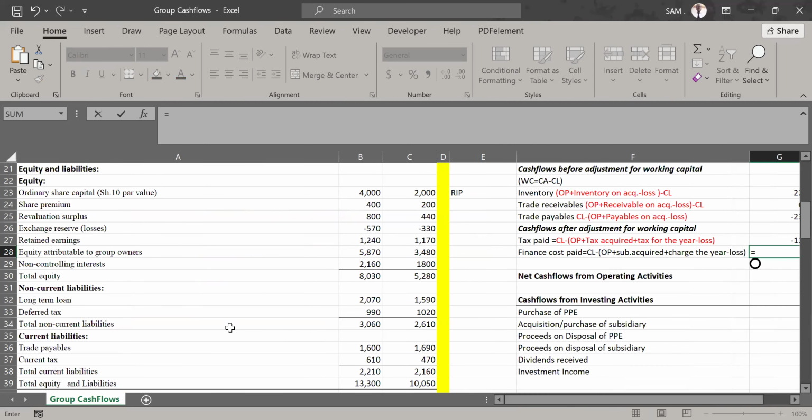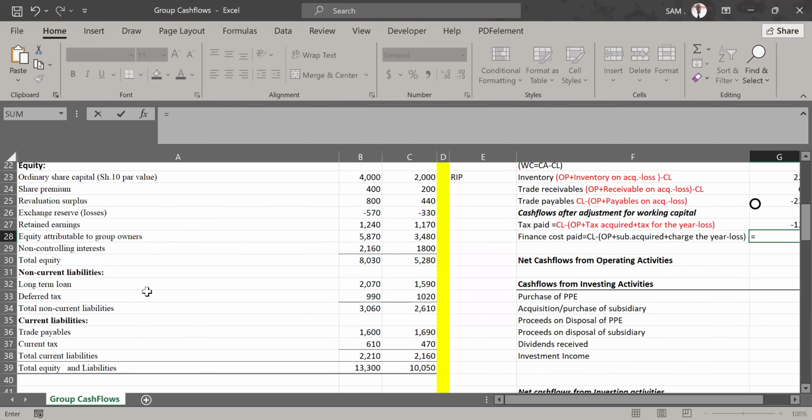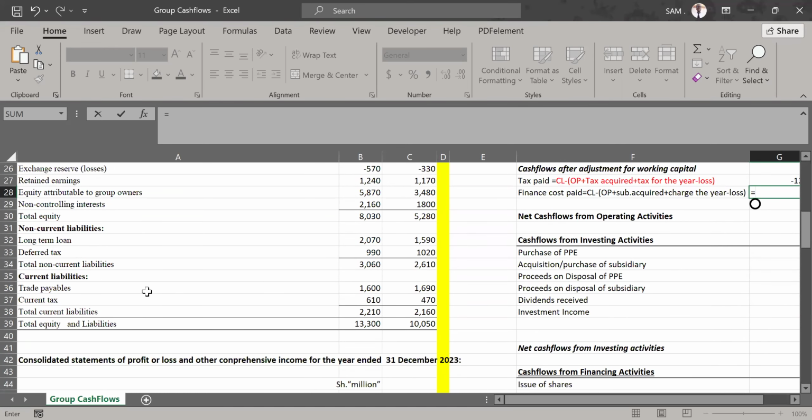Where do we get it? Closing balance of liability, we get it from the statement of financial position. And the liability we are talking about here is finance cost. So I want us to go to the liability section and see if there was any liability which closed the year. Now, under current liabilities, this is where we should have interest payable or finance cost payable. But I'm not seeing finance cost payable. What does that mean? We do not have any liability closing the current year under finance cost. There was no finance cost closing the year.